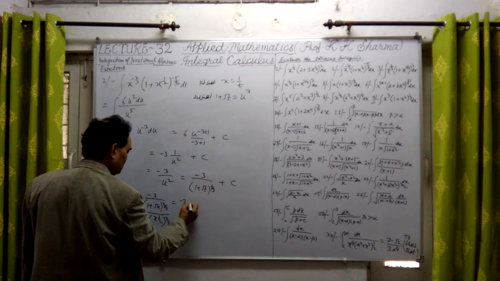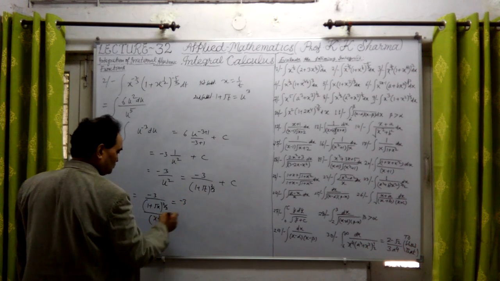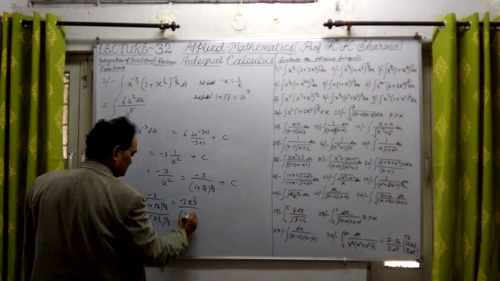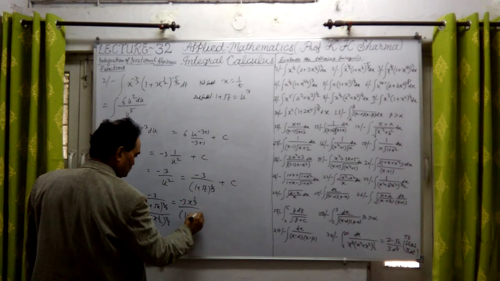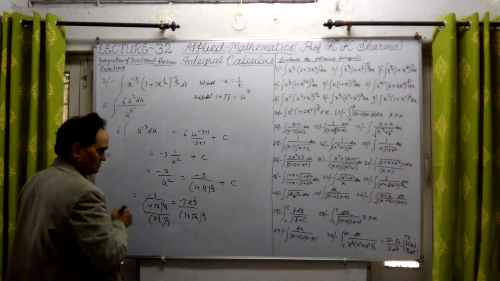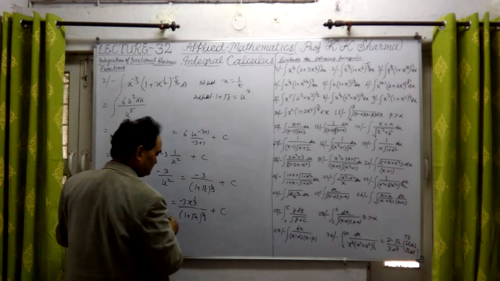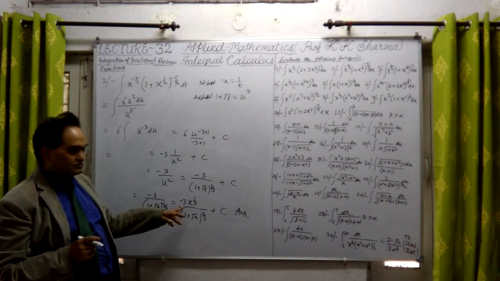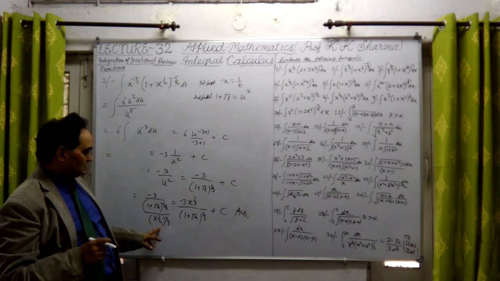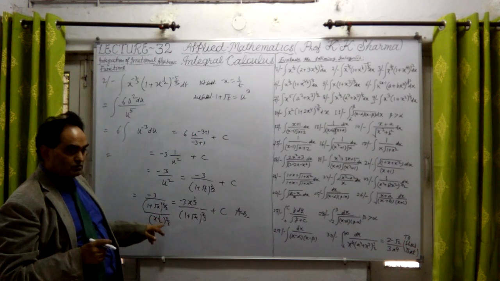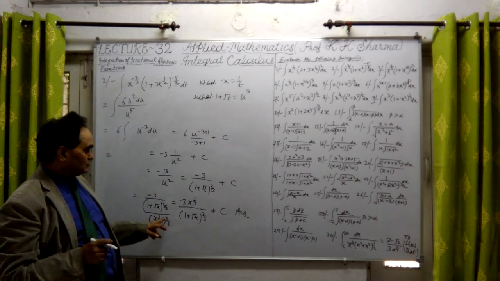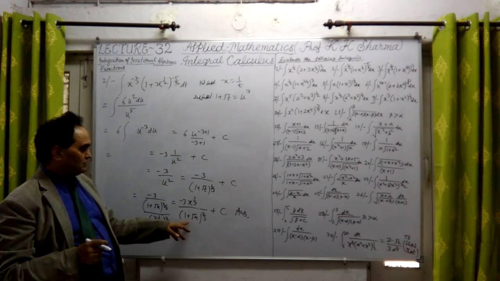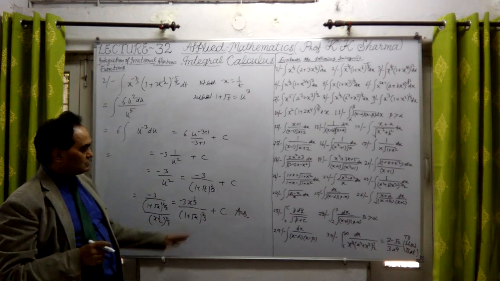We will have minus 3 into x raised to power 2 by 3 upon, within bracket, 1 plus root x whole power 2 by 3, plus constant of integration. Finally, this is the answer. Minus 3 x raised to power 1 by 3 power, this will cancel out, and x to the power 1 by 3 will come in the numerator here, positive value. Minus 3 x to the power 1 by 3 divided by 1 plus under root x whole power 2 by 3. So this is the answer here.